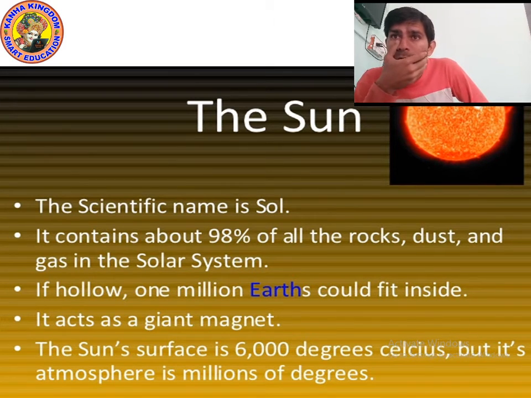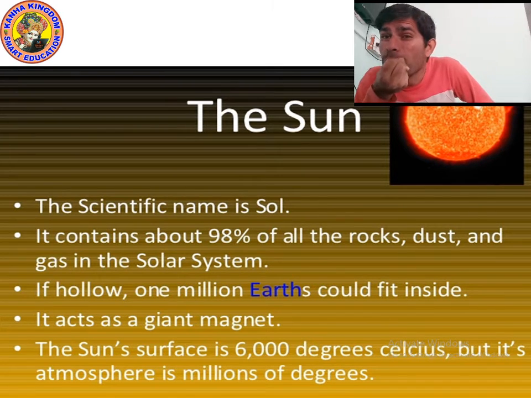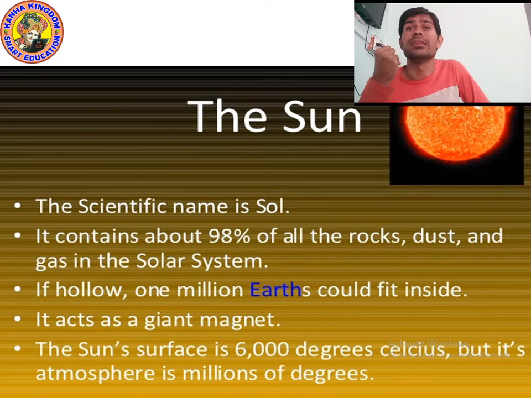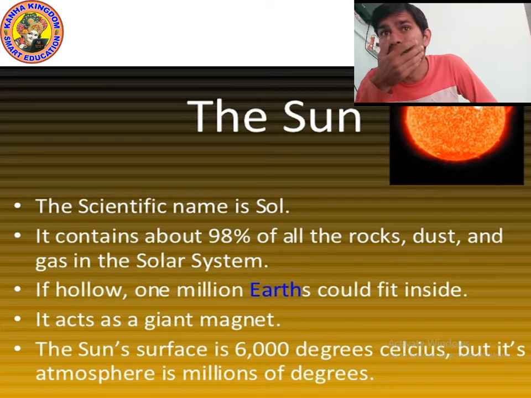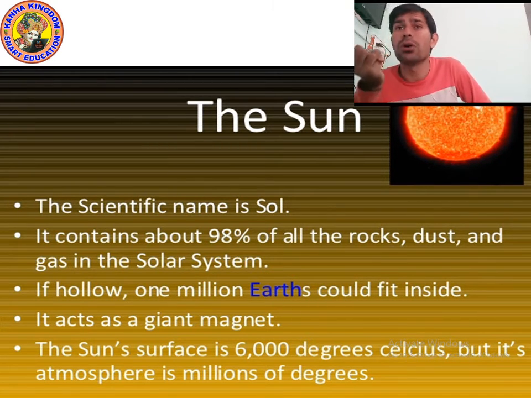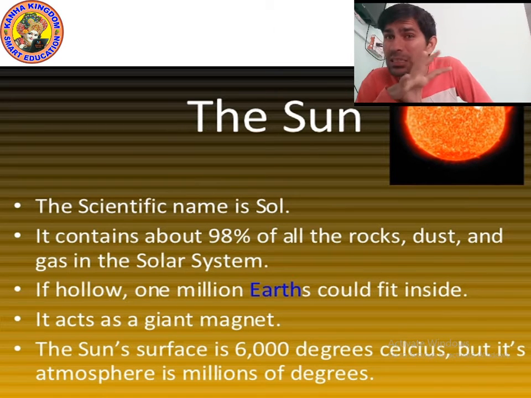So what is it made up of? Actually, it contains about 98% of all the rocks, dust, and gases in the solar system.